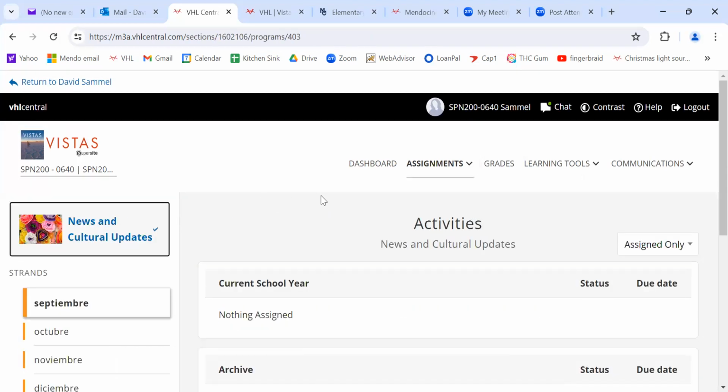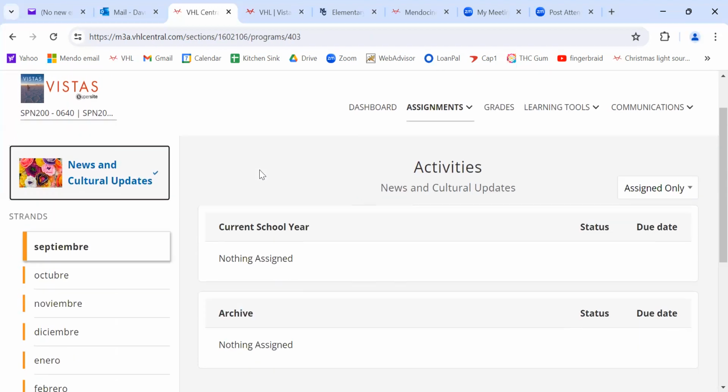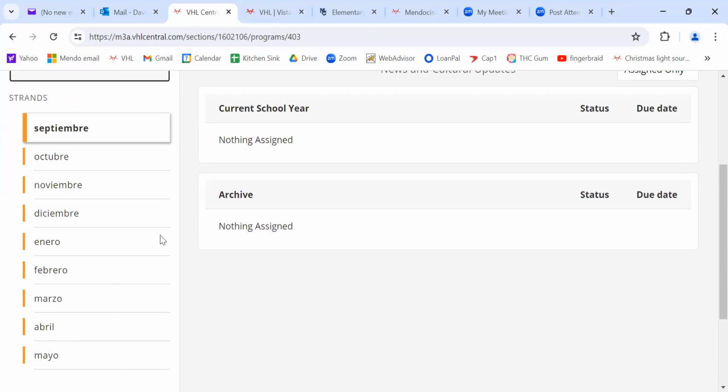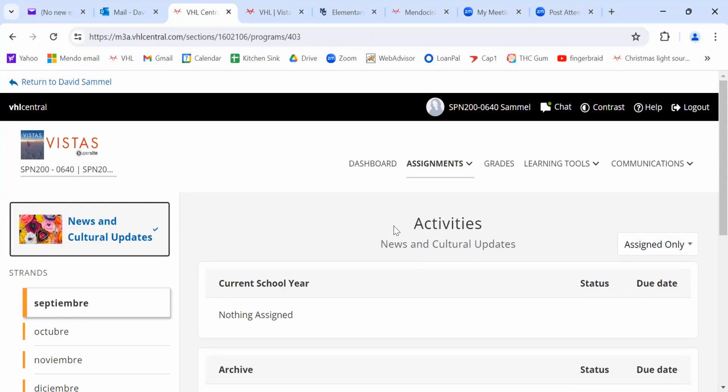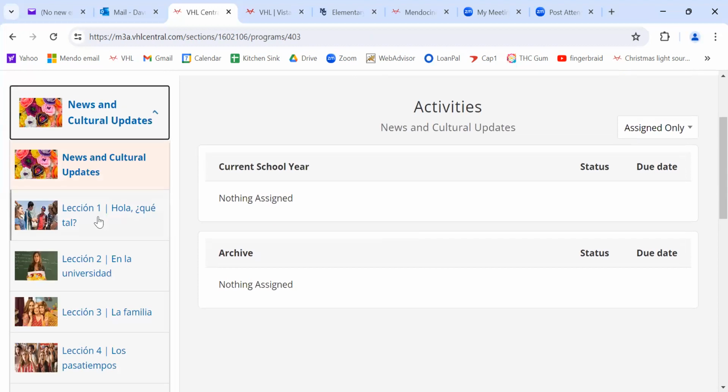All right, if you do get to your activities this way, I wish they hadn't done this, but they did. You don't know, nothing. It looks like there's nothing to do. What you need to do is click on this. Unfortunately, this is a brand new thing. I don't know why they do it, but look, click on this. And now you get to lesson 1. There's nothing in here. See how it says nothing assigned? Okay, so get to lesson 1, click on that.